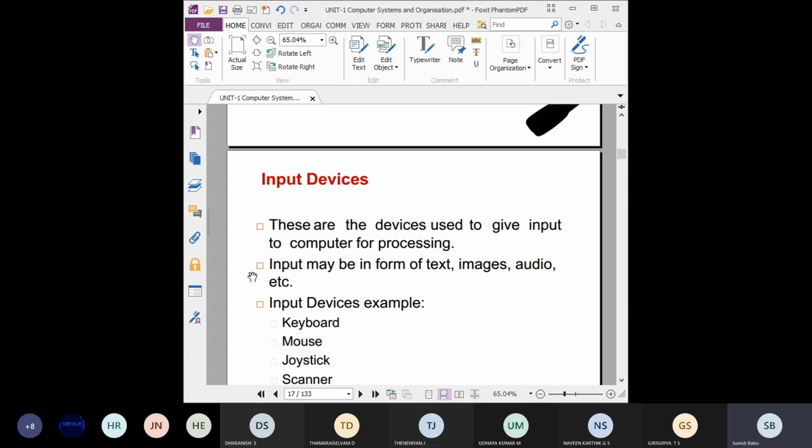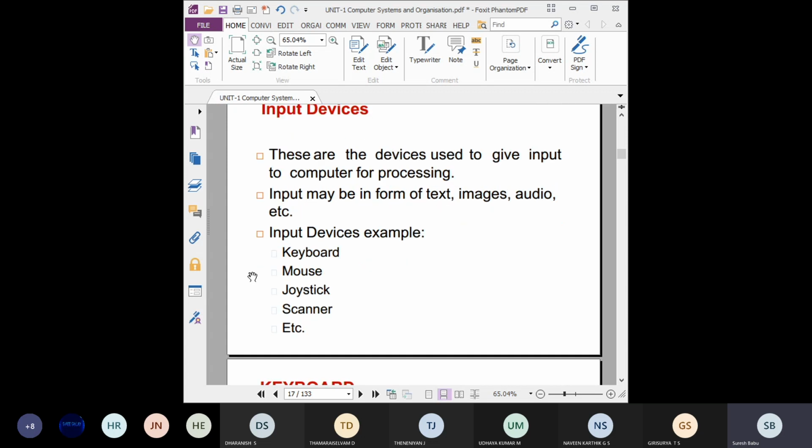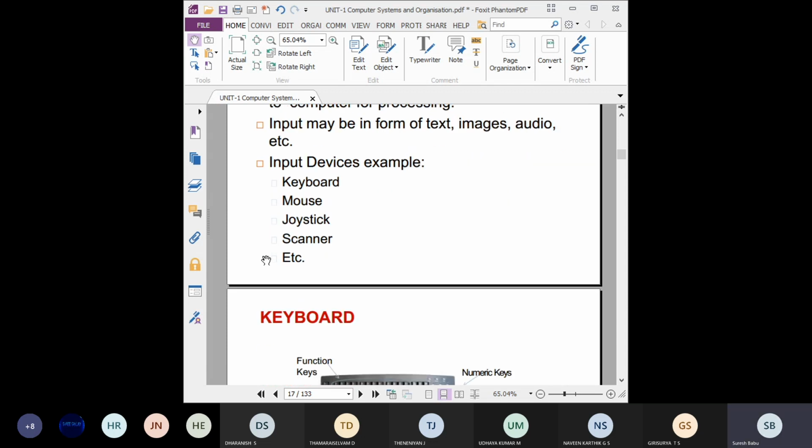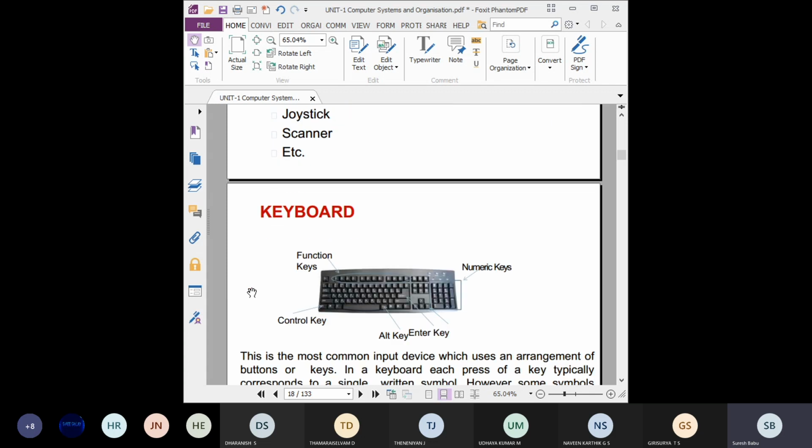Then input devices, through which we give input from the computer for processing. The input may be text, images, or audio. You should know at least 5 input devices. You already know them: keyboard, mouse, joystick, scanner, mic are all input devices.